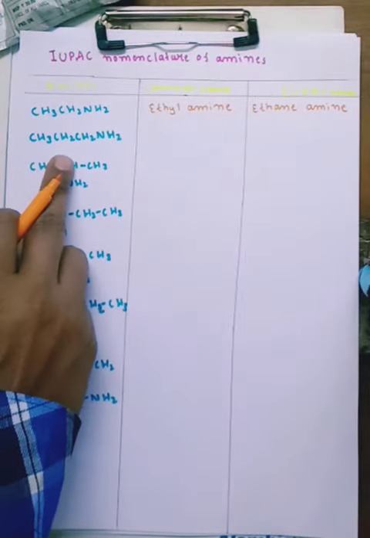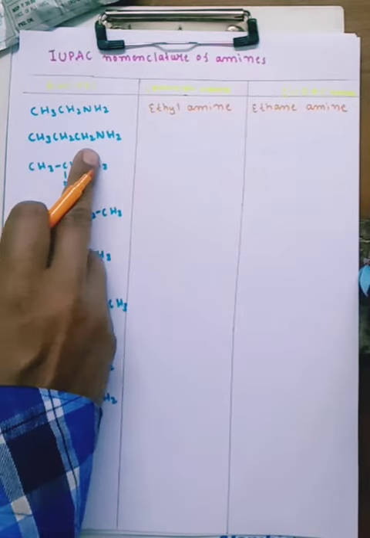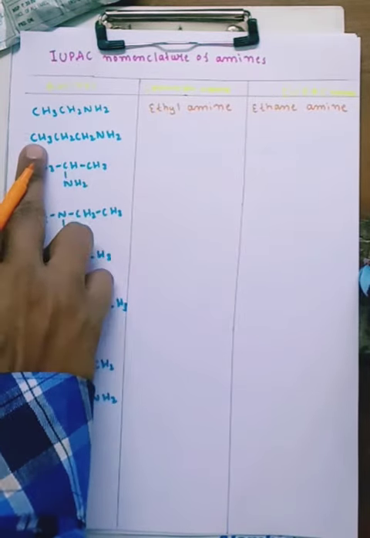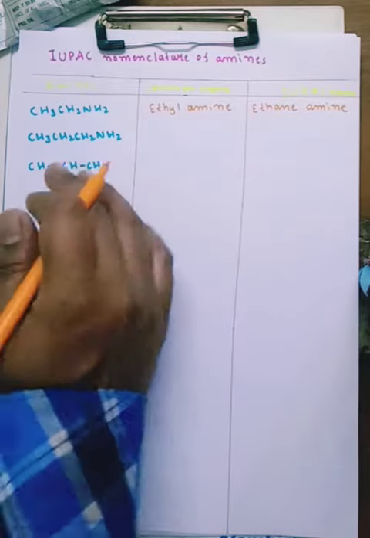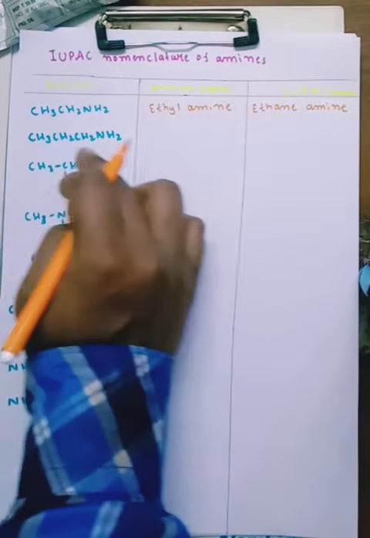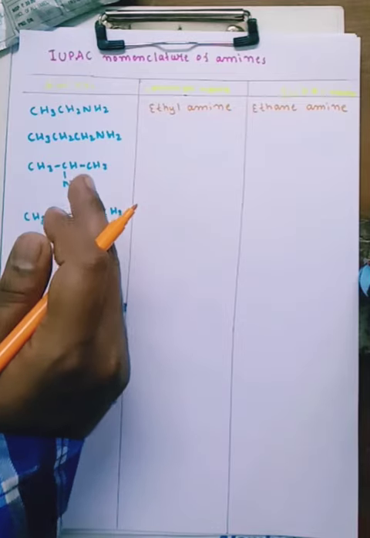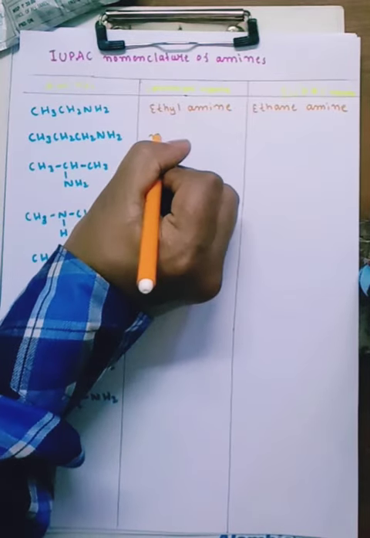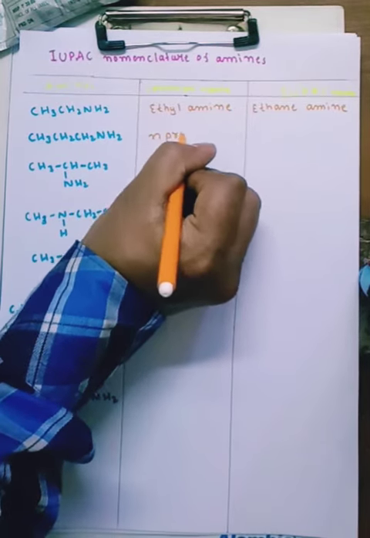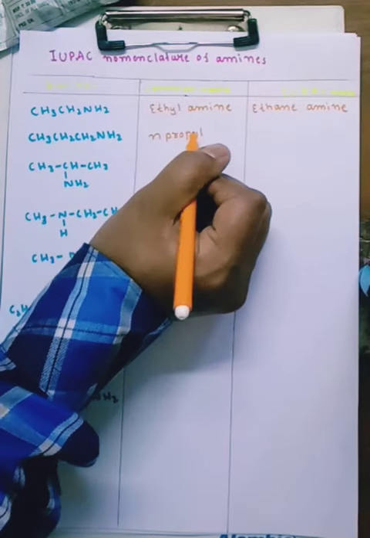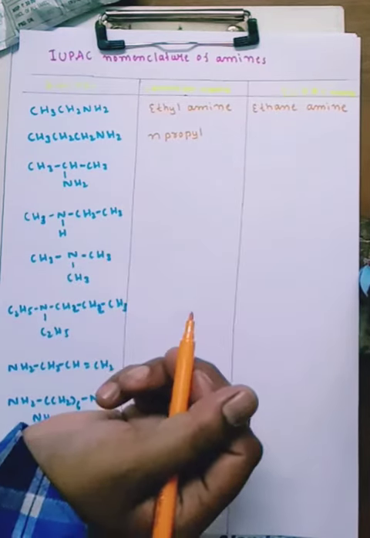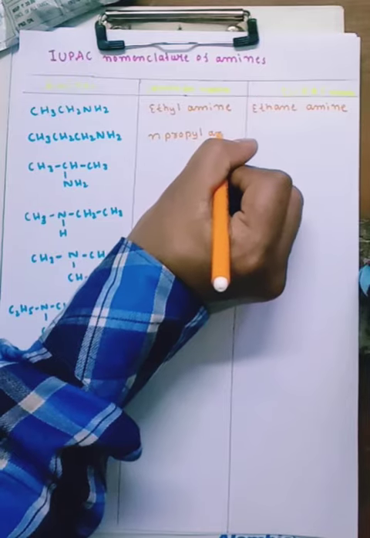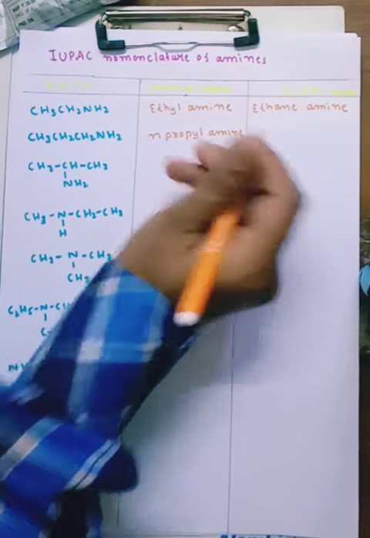Next, this one has 3 carbons. Propyl, because it is a straight chain, means there is no branching. So we can name it as N propyl amine. N because it's a straight chain.